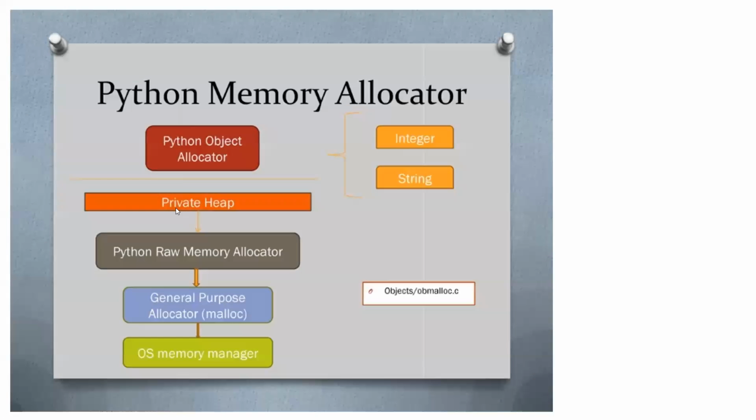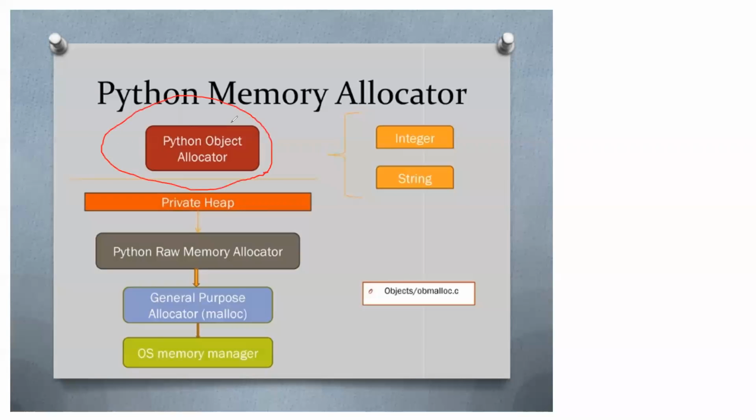Whatever happens in Python is in this format. The Python memory allocation chart is like this. There is a Python object allocator always there. Because of this Python object allocator, Python automatically assigns a space location in your computer, and it automatically assigns a size according to what is inside that class.